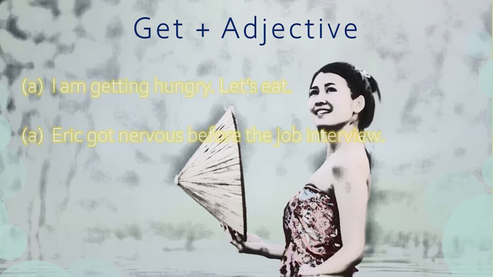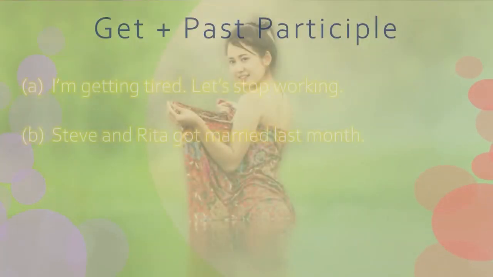Okay? The next is how to use get plus adjective or past participle. In get plus adjective, get can be followed by an adjective. Get gives the idea of change, the idea of becoming, beginning to be or growing to be. In a sentence, I'm getting hungry has a similar meaning to I was not hungry before, but now I'm beginning to be hungry. Same as in sentence B. Eric wasn't nervous before the job interview, but now Eric is beginning to be nervous.